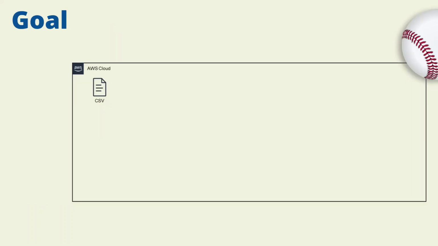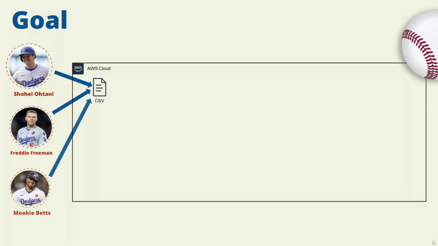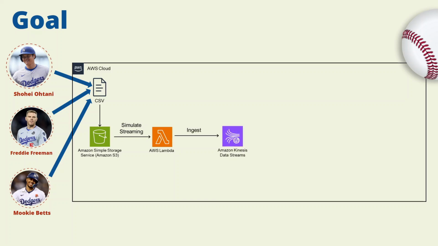The goal of my project is to take baseball game statistics of 3 LA Dodgers, Shohei Ohtani, Freddie Freeman, and Mookie Betts, over a duration of 3 months from March until May of 2024, and store it in a CSV file. This CSV file will be stored in an S3 bucket. Then we will use a Lambda function to simulate the streaming process from records in the CSV to be ingested by Amazon Kinesis. The statistics will be partitioned by player's name.